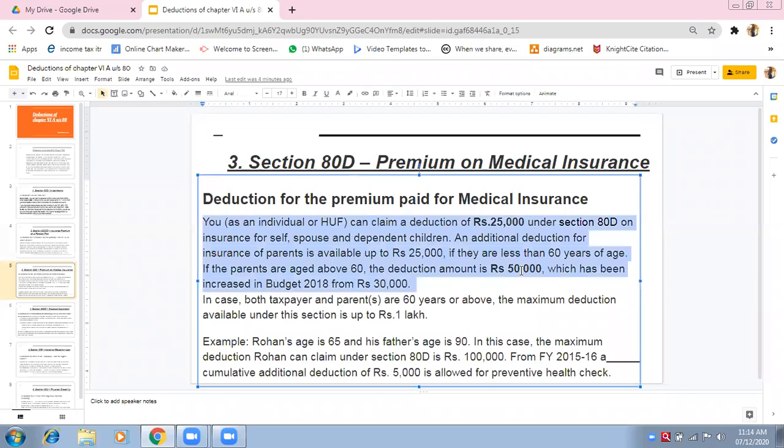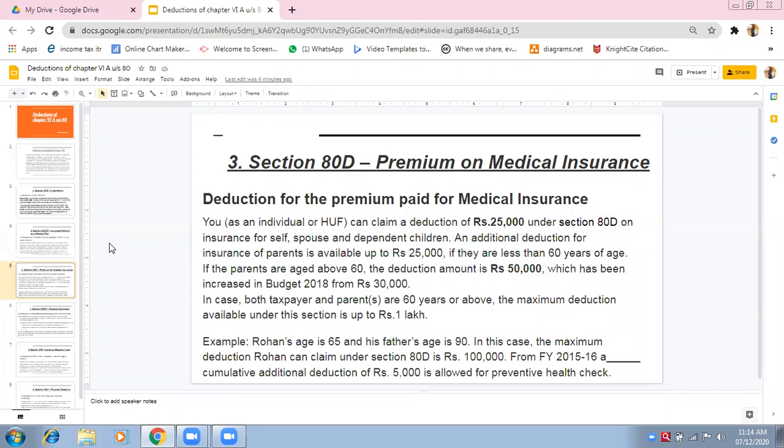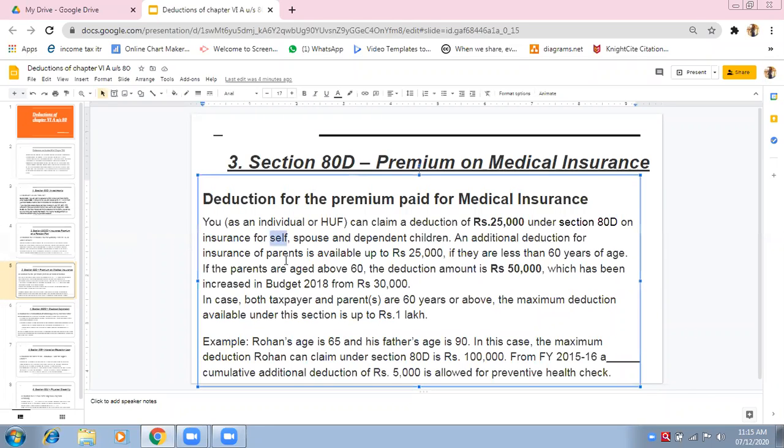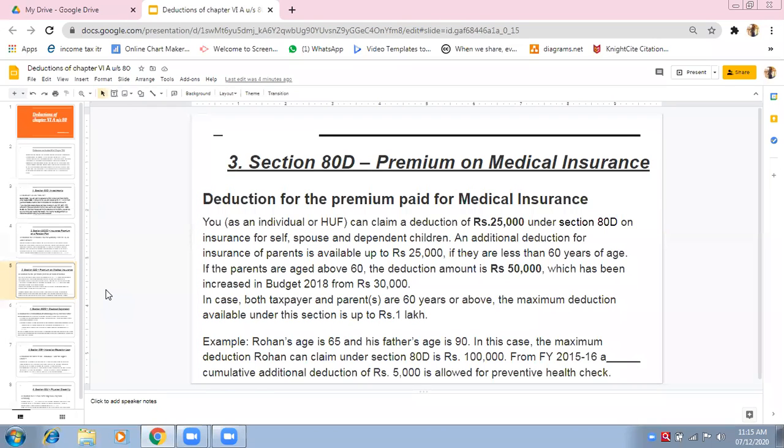Okay, if I take another example, listen very carefully and give me the answer. Suppose I am taking a medical insurance policy for myself, self, and for my wife or for my husband. Suppose I take a medical insurance policy for me and for my husband.